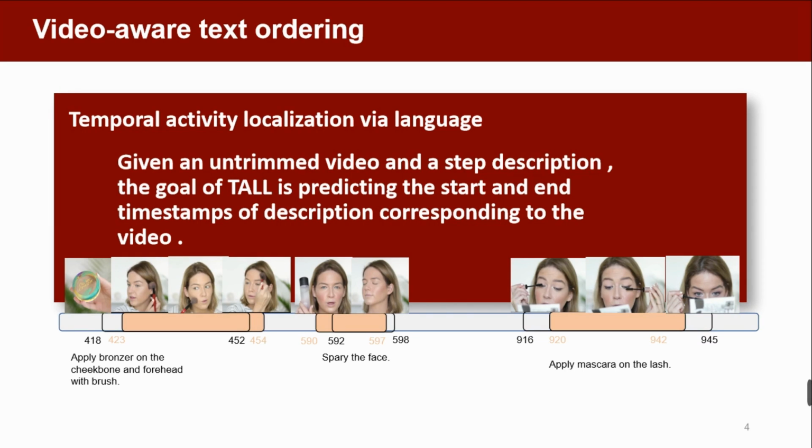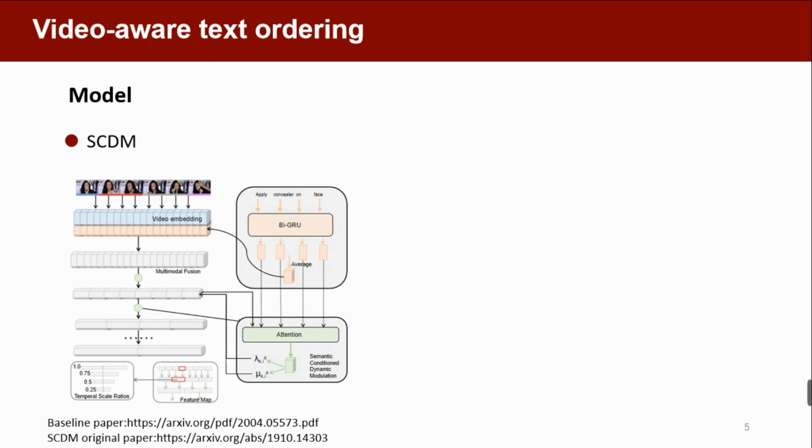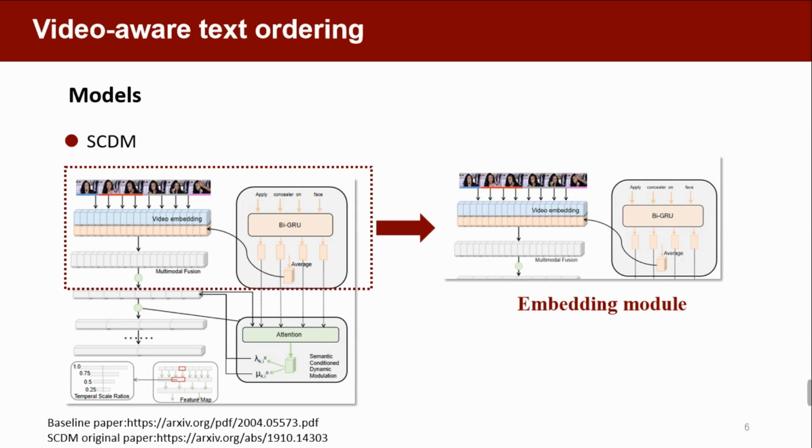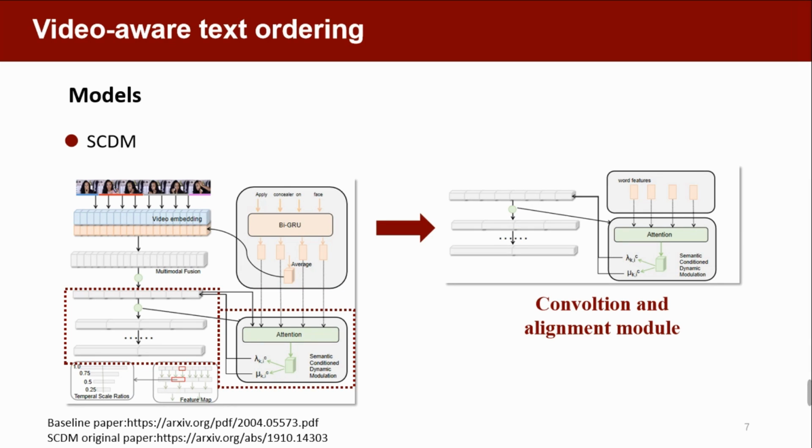We adopt one of the state-of-the-art models, Semantic Conditioned Dynamic Modulation (SCDM), as our baseline model for the TALL task. This figure presents the overview of the SCDM model. Briefly introduce it. In first stage, we cut the video into 1-second clips, extract features by pre-trained model, and fuse video features with embedded descriptions. In second stage, we use temporal convolutional model to capture temporal contexts.